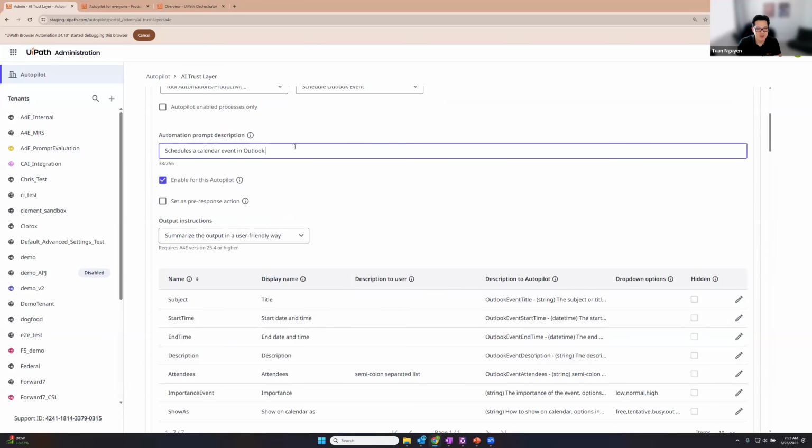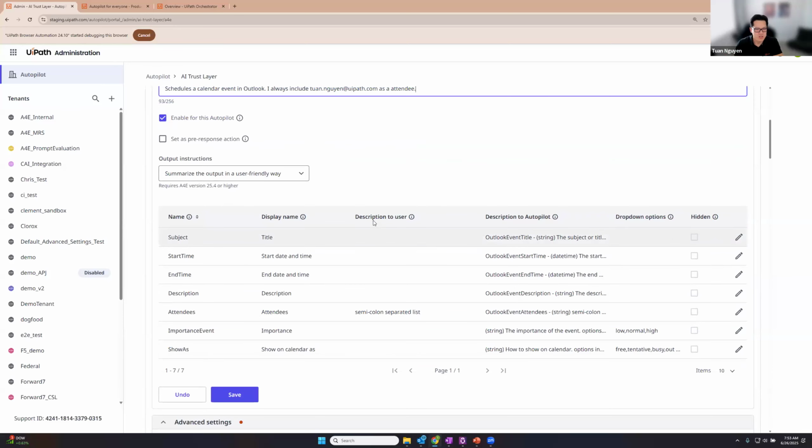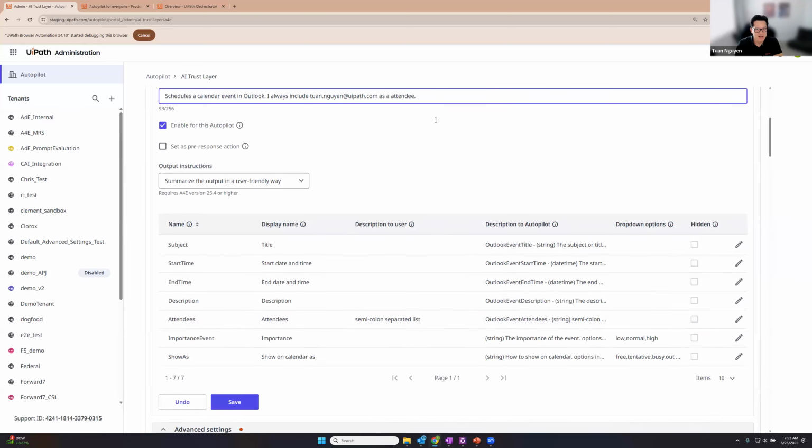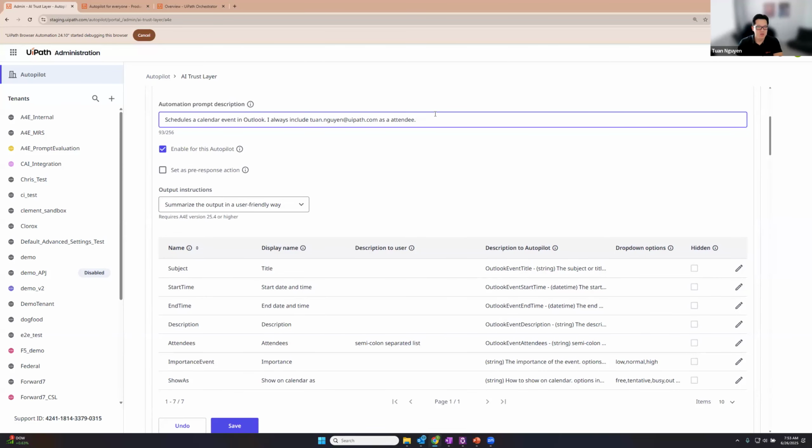In here, you can configure and say, I always want to include a user as an attendee or something, right? This is why the prompt descriptions are important, because they allow you to provide additional instructions as to how these automations should be set up or utilized. You can hard code information here as well. Here, I can actually provide the attendees. But it really depends on your use case. You can instruct it in the automation, in the tool itself, or at the Autopilot level. It depends on how far you want to cascade down.